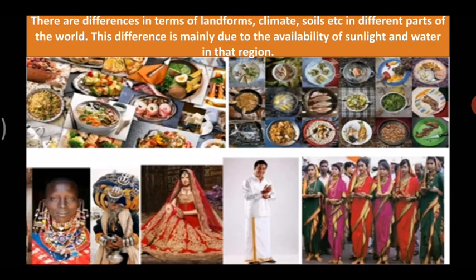that is the different animals, the trees that are based on the climate, the different clothes that are worn, the houses are made in different manner. Where it is snowing, they will make different types of houses. Where there is heavy rainfall, there will be different types of houses. So based on that, there is biodiversity in different parts of the world.